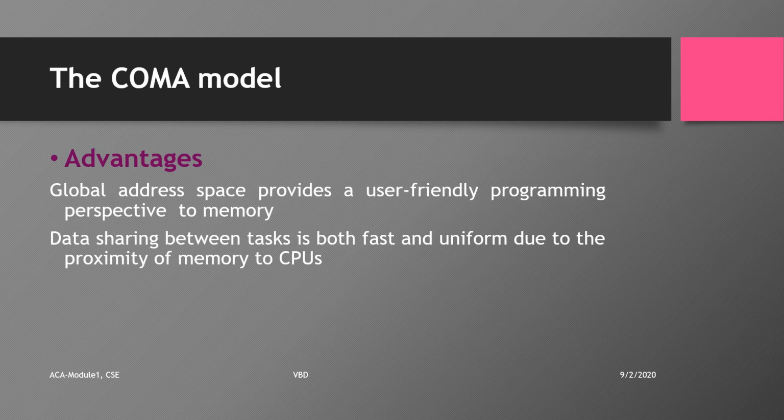The advantages of the COMA model are: the global address space will provide a very user-friendly perspective to the memory, and also the sharing between the CPU and the memory is very fast because they are very close to each other, and the data sharing is also uniform among the memory and the CPU.